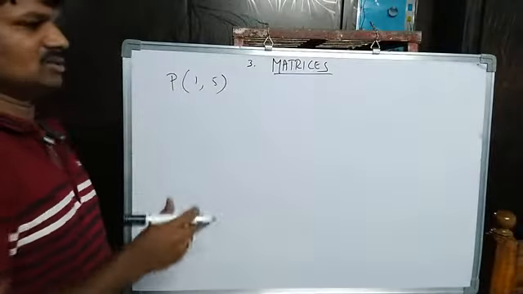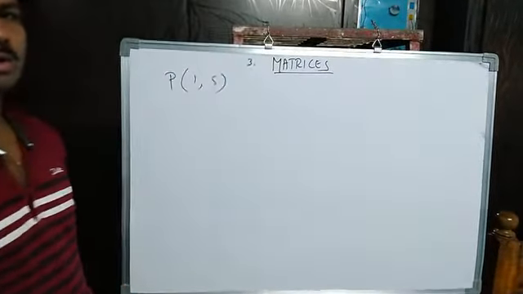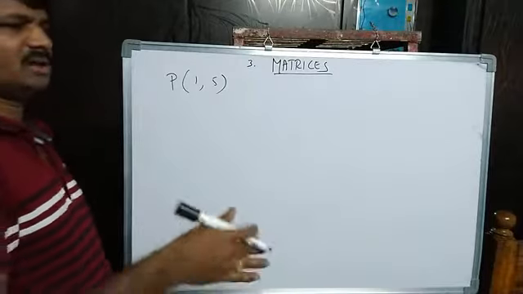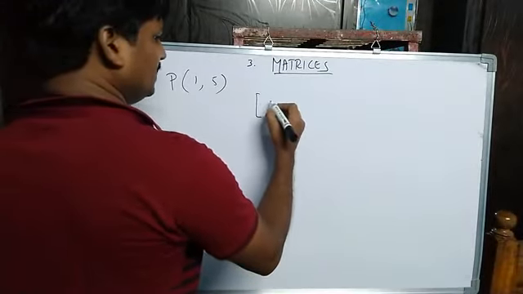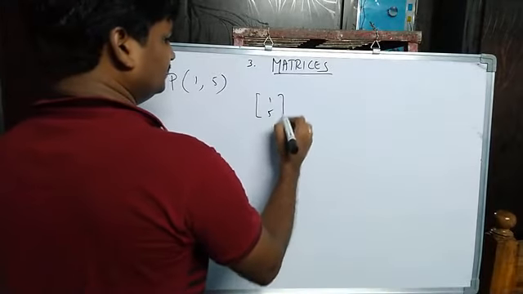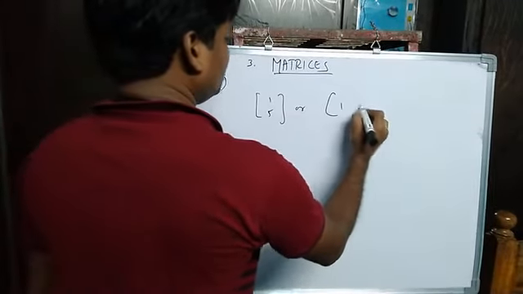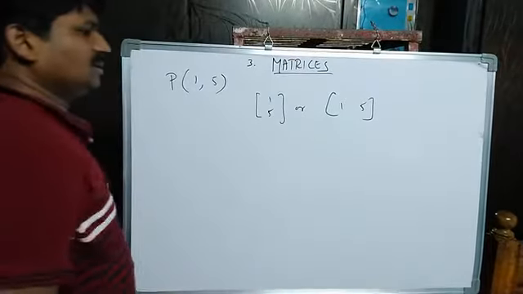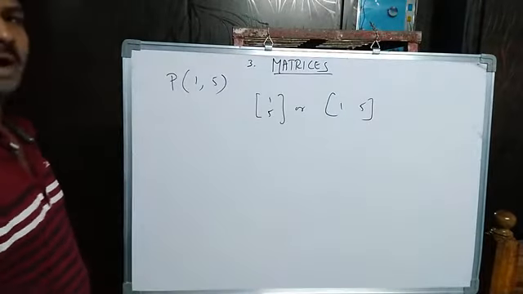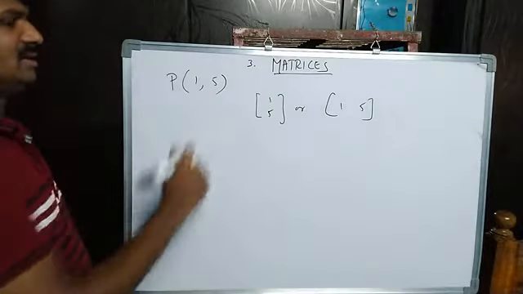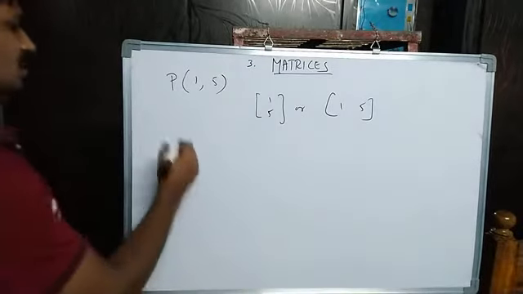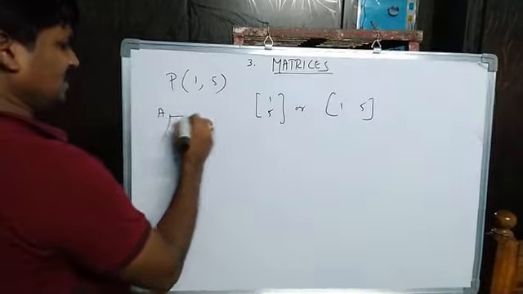These points, either in two-dimensional geometry or three-dimensional geometry, we can also arrange in matrix form, either like this 1, 5 or 1, 5. You can arrange the points of coordinate geometry in this manner. Suppose ABCD is a rectangle.